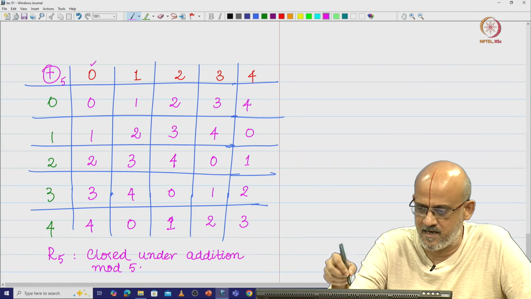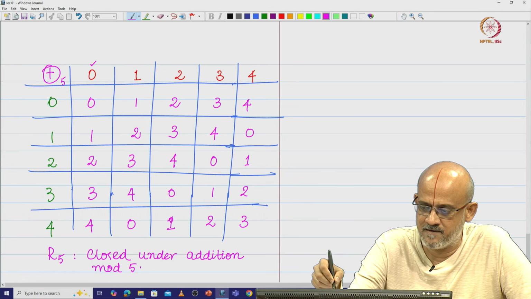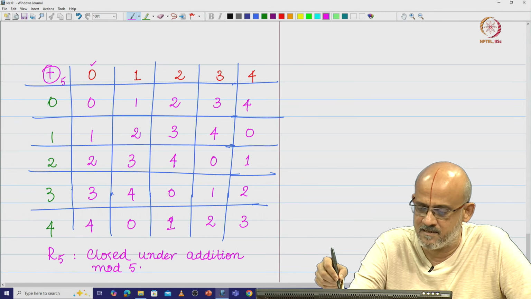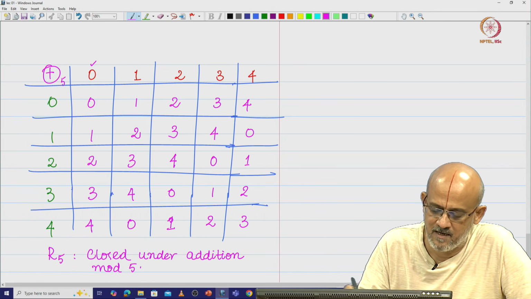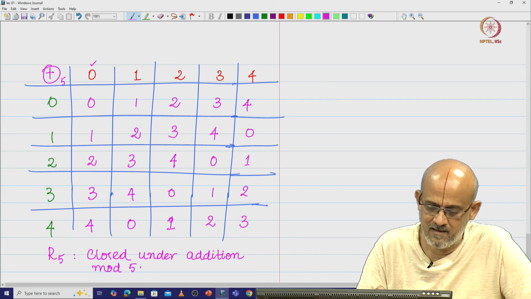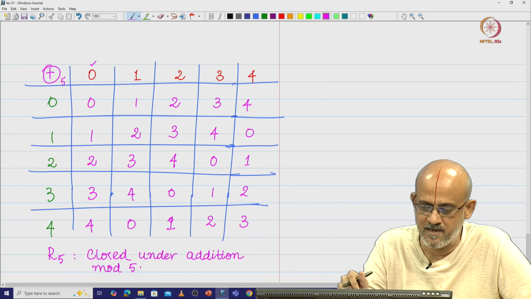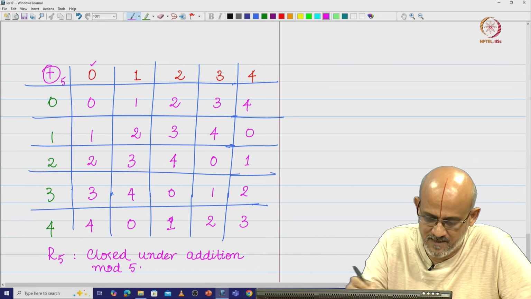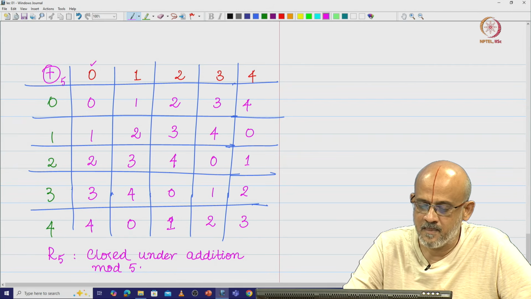We have the very idea of calling it closed under addition. Field addition basically says that any 2 elements you take from R5 and then add and do a mod 5, the resultant is going to be an element of the set R5 itself, and that is what we see in this table.